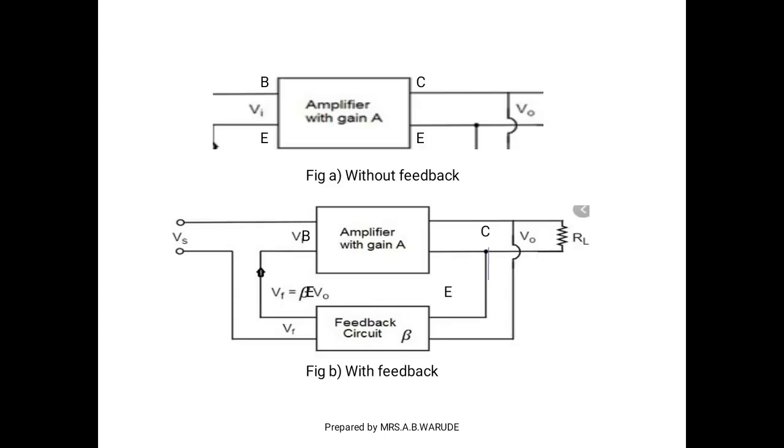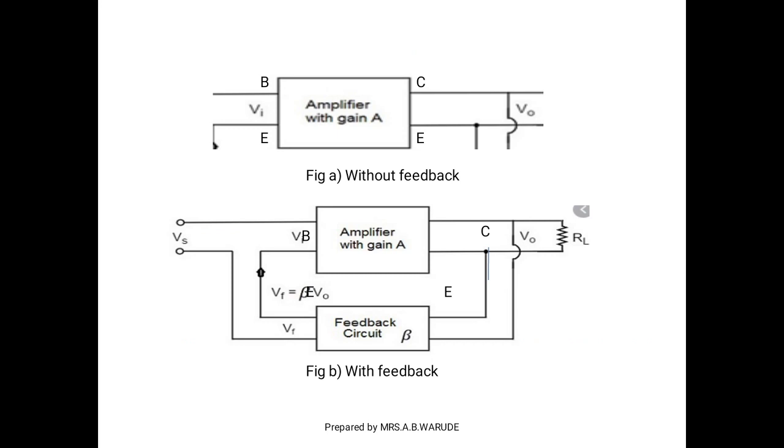Observe this diagram. Here the first diagram shows that it is without feedback. Here the input voltage is Vi and the output voltage is V0. And when we observe figure B, then it is with feedback.